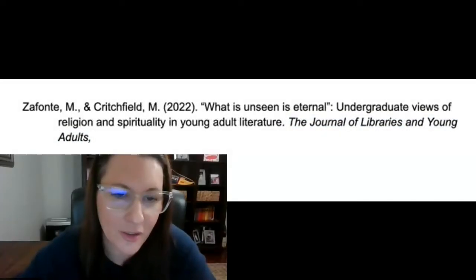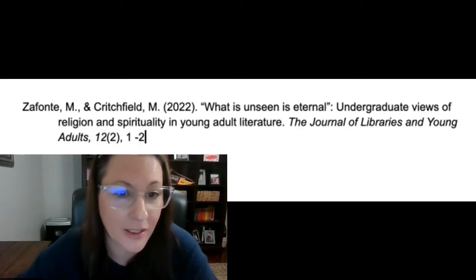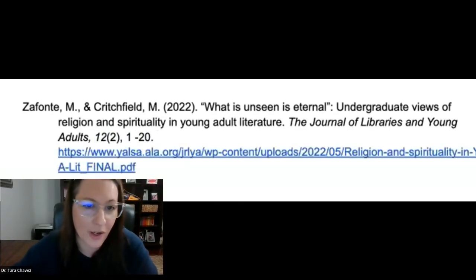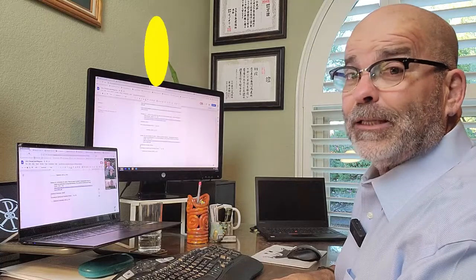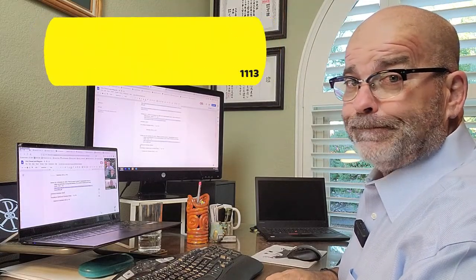Okay, so the next section of the reference starts with the volume in italics, followed by the issue in parentheses, comma, the page range, period, and then finally the URL. According to APA 7, we should put the DOI if the article has it. The DOI is a digital object identifier that identifies articles with a permanent link. However, this article does not have a DOI, so we will be using the URL instead. In APA 7, it's required that you leave the hyperlinks in the document.